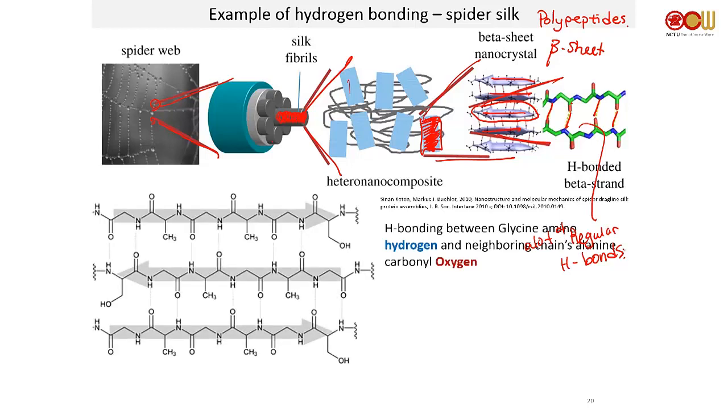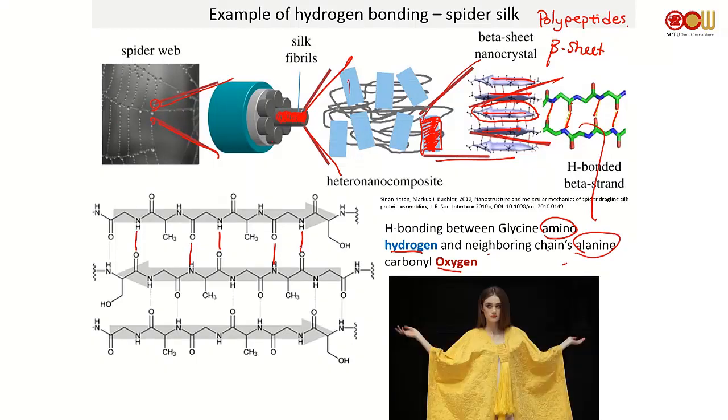So it turns out the hydrogen bonds are between the glycine amino hydrogen and the neighboring chain's alanine carbonyl oxygen. So right here, right here, right here, here, right here. Okay? So you got a bunch of these hydrogen bonds stacked on each other. You generate this very regular beta sheet structure, and then it becomes very stable.